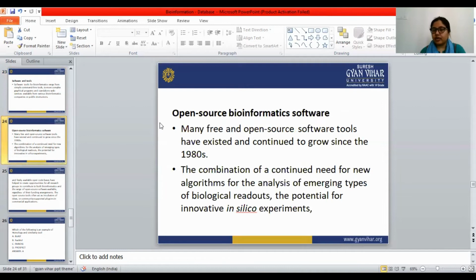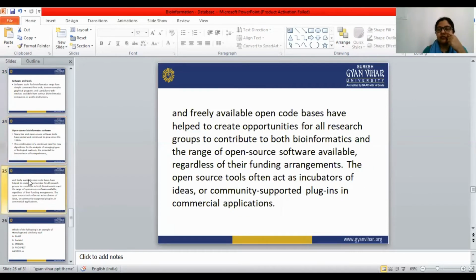Open source bioinformatics software. There are lots of free and open source software packages available, and they have been growing since the 1980s, with a continued need for new algorithms for analysis. The analysis of emerging types of biological readout and the potential for innovative in silico experiments are all continually growing, so the need for bioinformatics software tools is also growing.